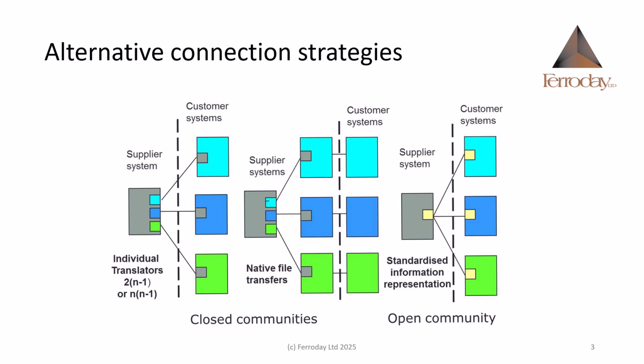The global solution is to adopt a neutral representation of the information that is also digitally processable to achieve a complete description of the information that is needed for an engineering application in a particular part of the product lifecycle. Each system then needs only one interface to the neutral representation to achieve full connectivity.